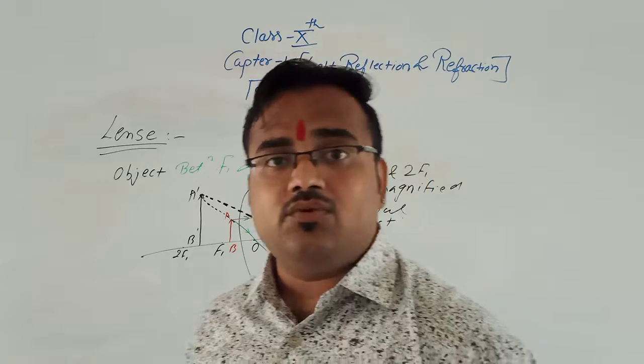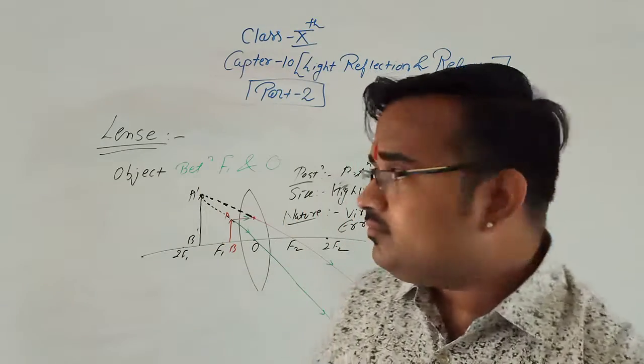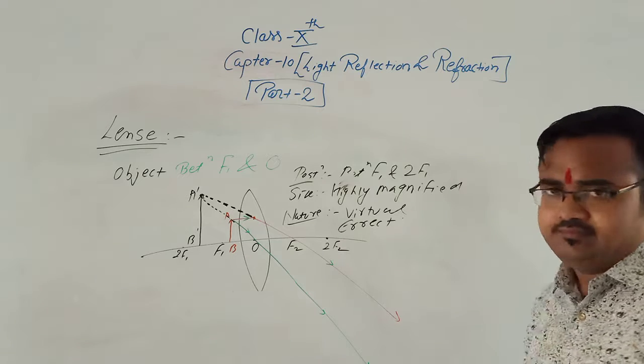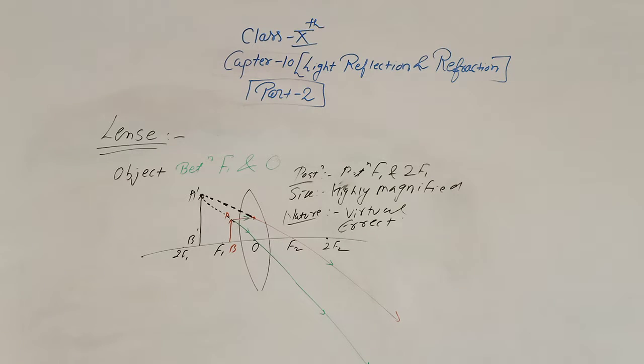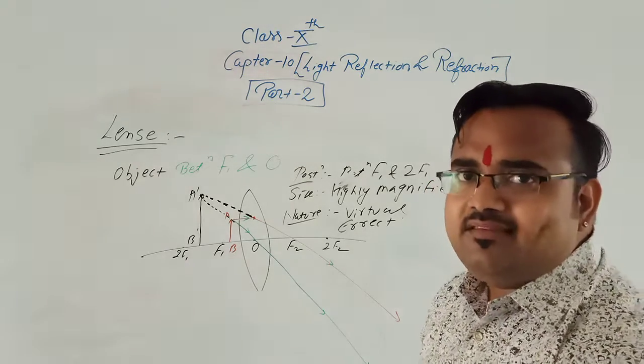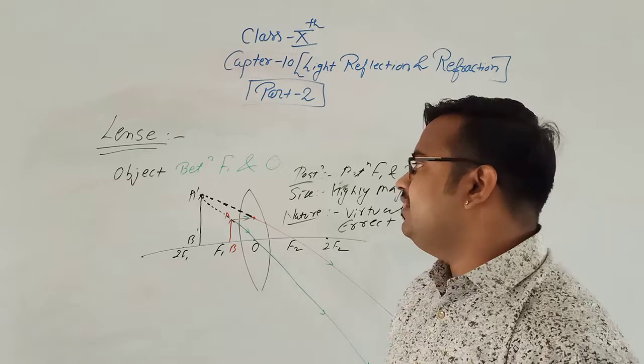I hope you have understood it clearly. You can draw this diagram.